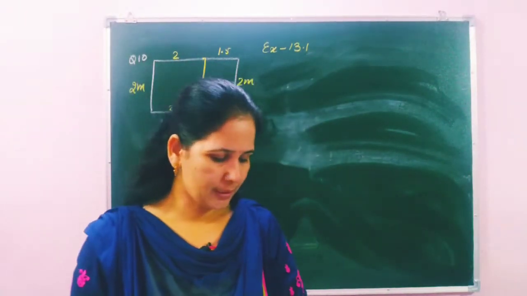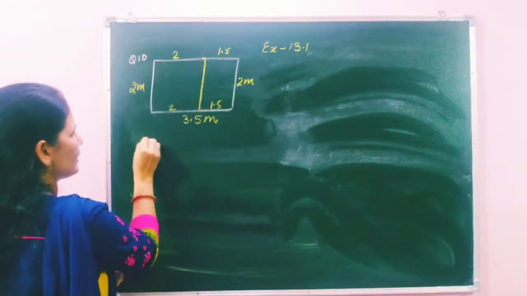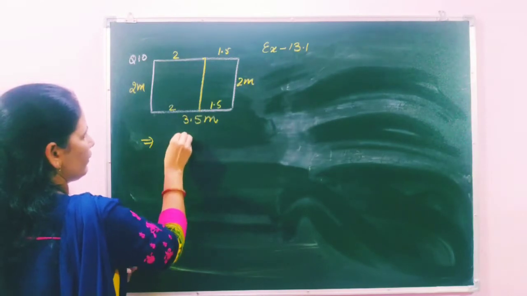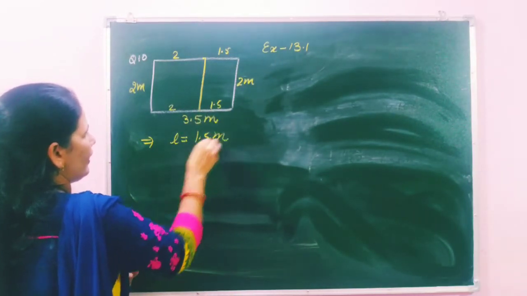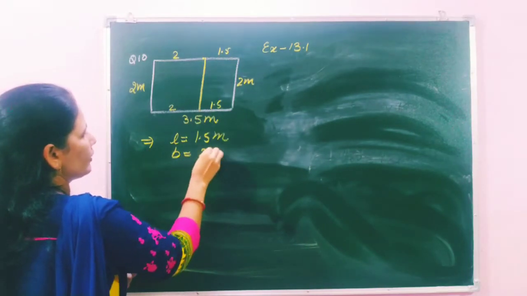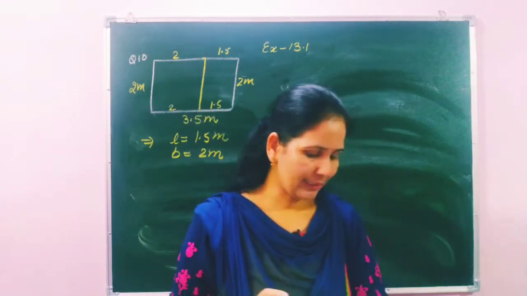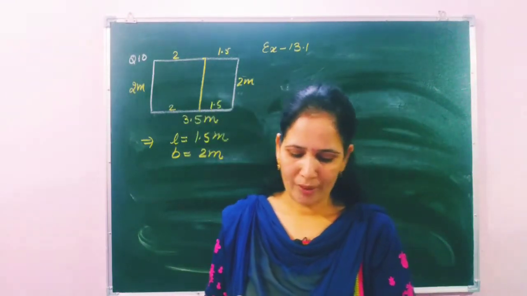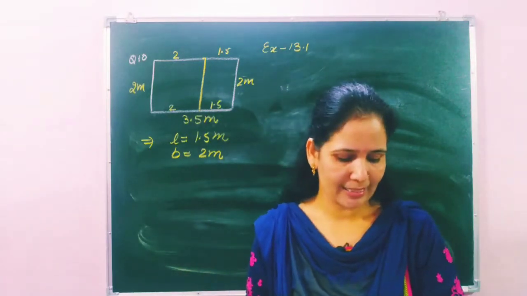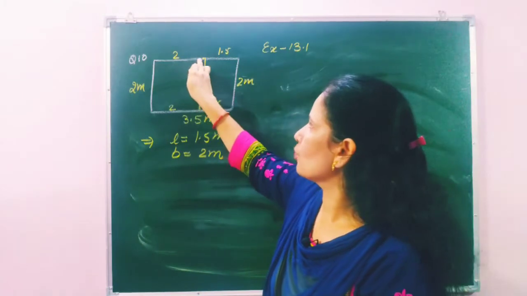So what will be the shape and size of the leftover glass? The leftover glass length will remain, this one side will remain 1.5 meter and the breadth will remain 2 meter. Okay, this size is leftover. And then after they are asking, the edges of both pieces are smoothened. What will be the cost of smoothing its edges at the rate of 25 per meter? Means they have rubbed these edges to make it smooth.